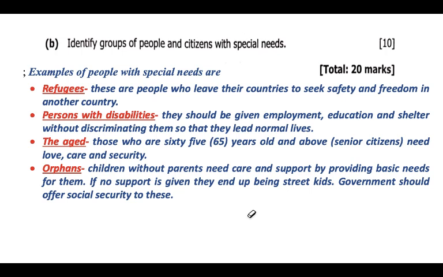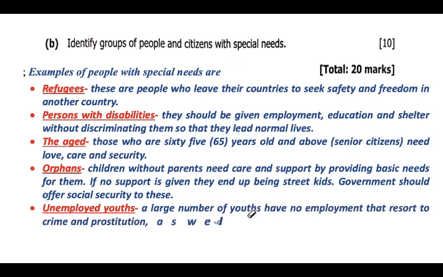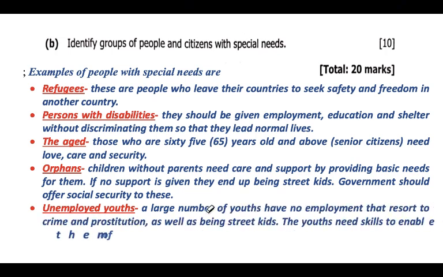And then we also have unemployed youths. When they are in large numbers in the streets with no work, commonly they end up being criminals. Some end up being prostitutes. So a large number of youths with no employment resort to crime and prostitution, as well as being street kids. The youths need a skill to enable them to get employment. So these are some of the people who have special needs.